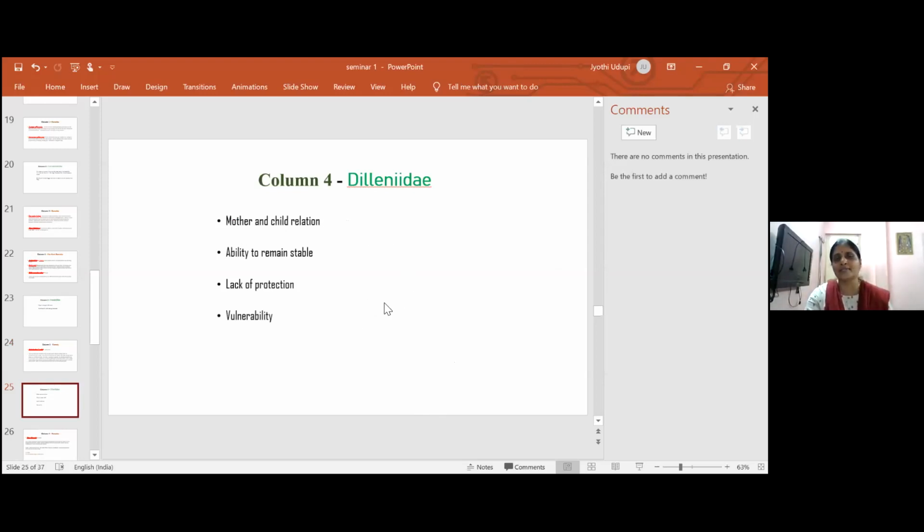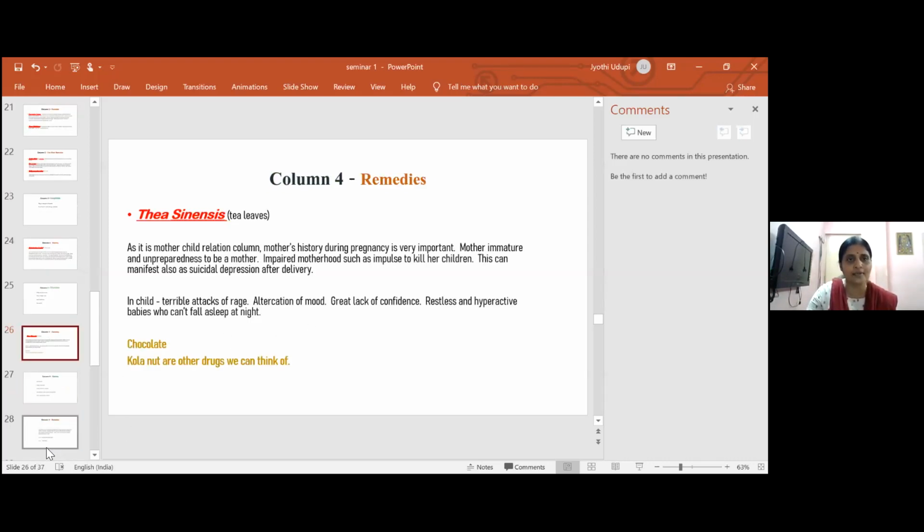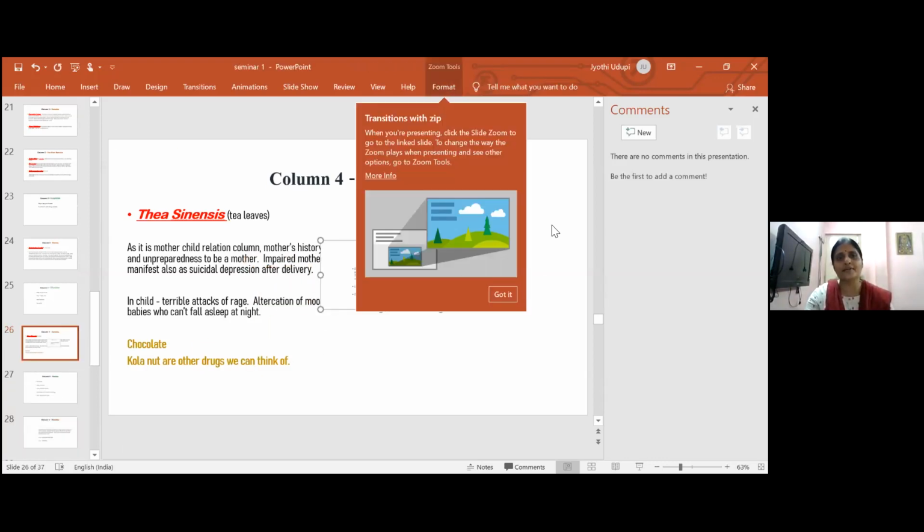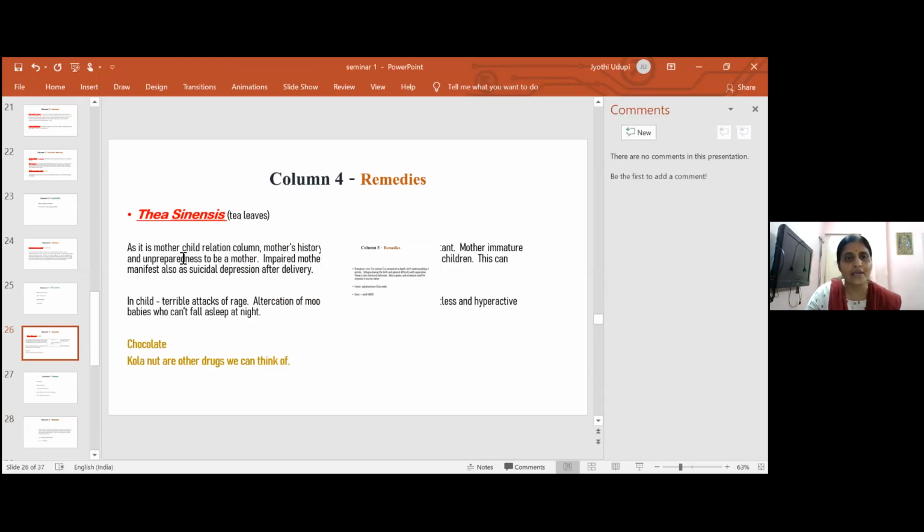Fourth column is Theaceae. Here, mother and child relation is very important. I will tell you why it is important in the next case. Ability to remain stable and lack of protection, and they are very vulnerable. So I have chosen one remedy. This is Thea sinensis. It is nothing but our tea leaves.